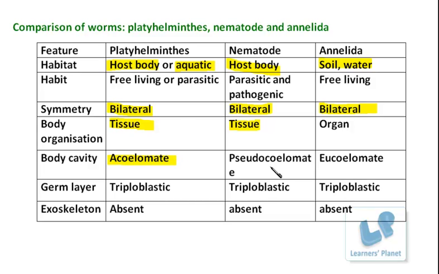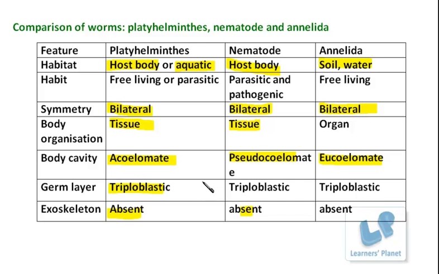Pseudocoelomate, or I can say this nematode, they are the pseudocoelomates. That means a false cavity is present in these particular organisms. That means there is the space between the inner two layers, but they are not well separated. Further, in the case of Annelida, a very well developed cavity is present. They all are triploblastic, and they all lack the exoskeleton.